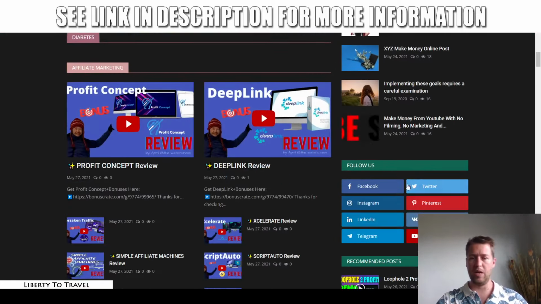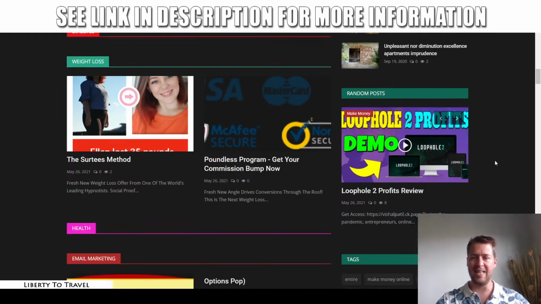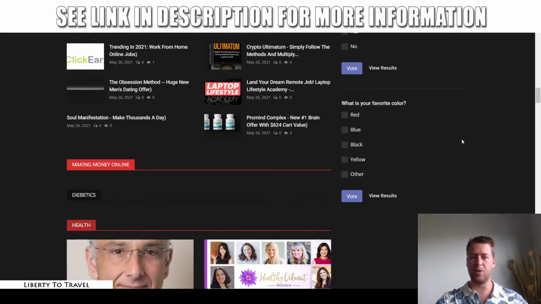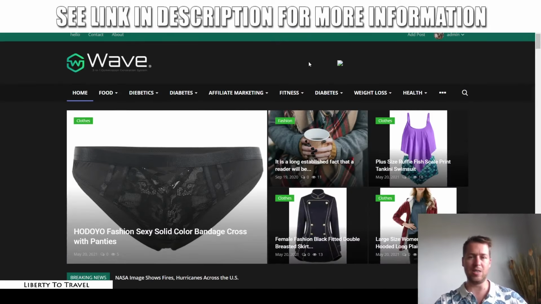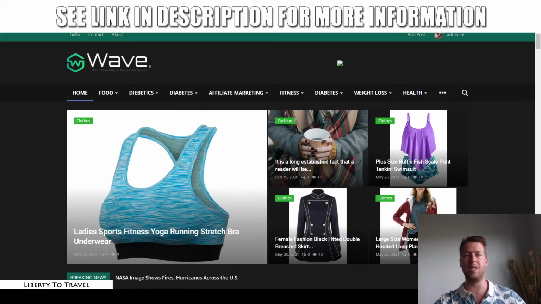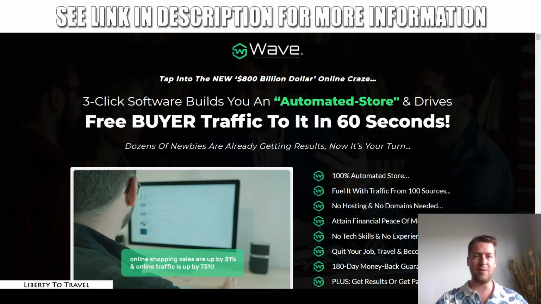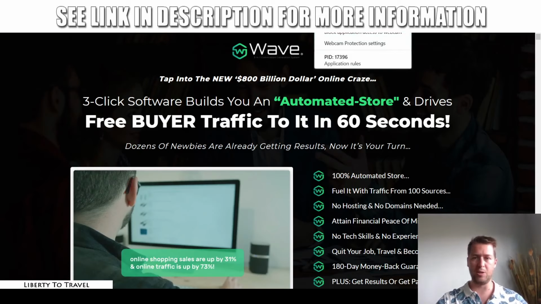And also you have the ability to add different social networks here so people can follow you on social media. And also here you can see the polls that you can add. So you can add different polls, different quizzes, etc. on your site as well to get more engagement from your visitors. So that is just a quick glance at Wave and all the different things it can do to create complete affiliate sites for you.